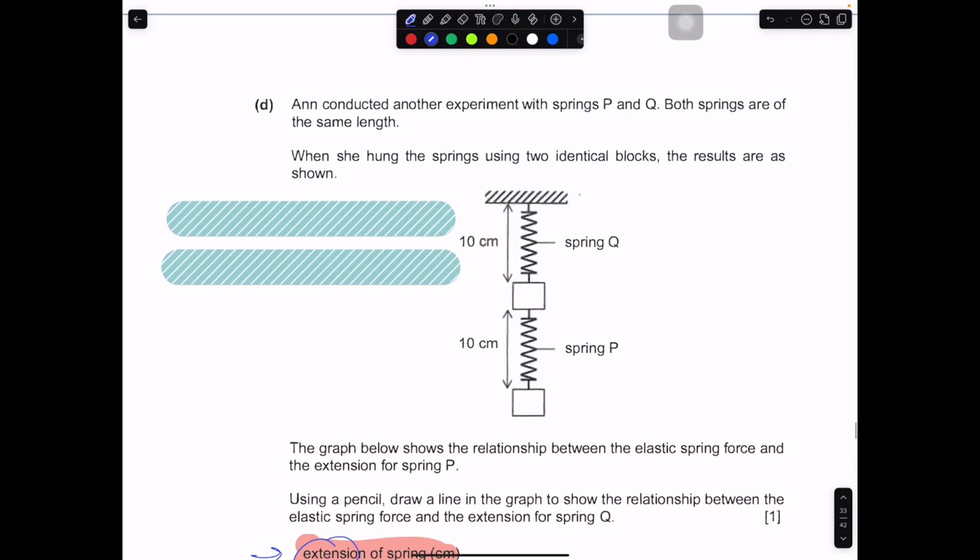Conduct another experiment with P and Q. So we got two springs. They were of the same length, that means at the start they were of the same length. So she hung the springs using two identical blocks. The results are shown over here. So over here, we can take it as 10 cm is already being extended. Extended means it's already being stretched.